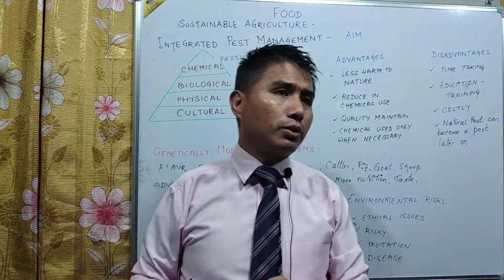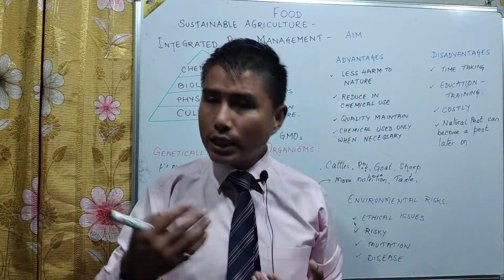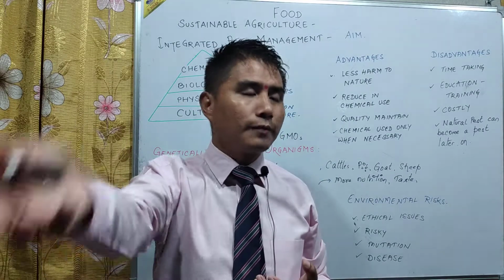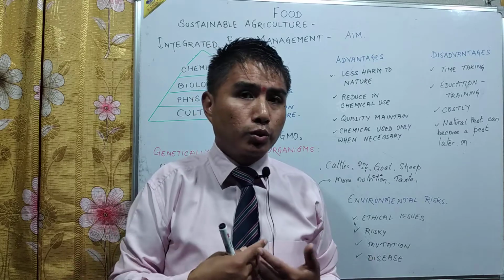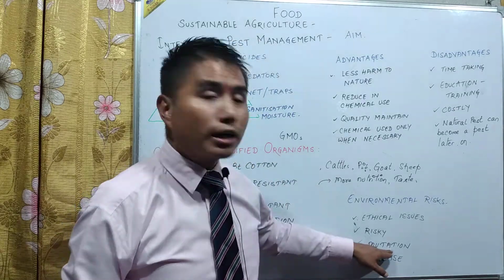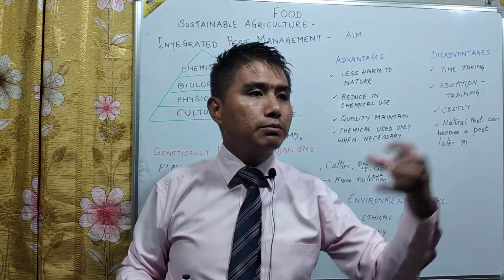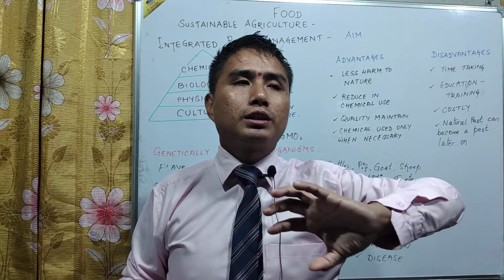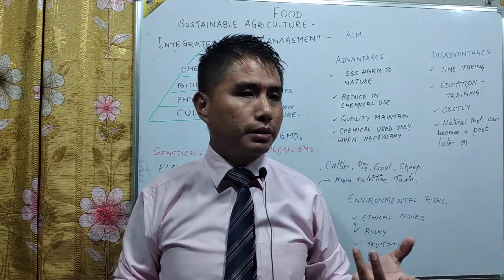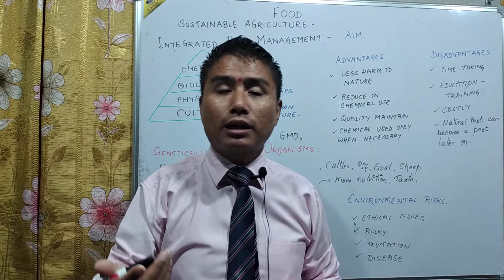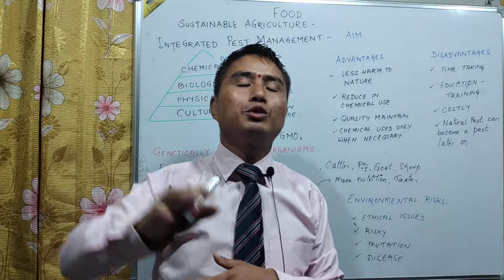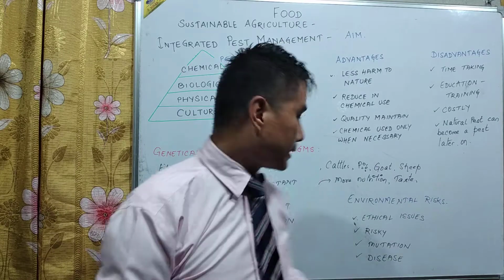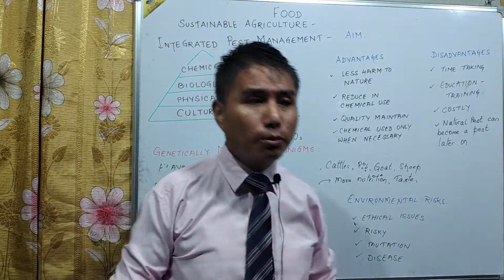Nobody knows, because till date we've been doing this, and in the next decade or in the coming time, whatever might happen, we don't know. It might be mutated also. Genetically modified organisms, over a period of time, the gene again might fail, become defective, and then mutation might occur, and that mutation might enter the human food chain, and the human food chain might also be affected. And certain diseases also might break out.